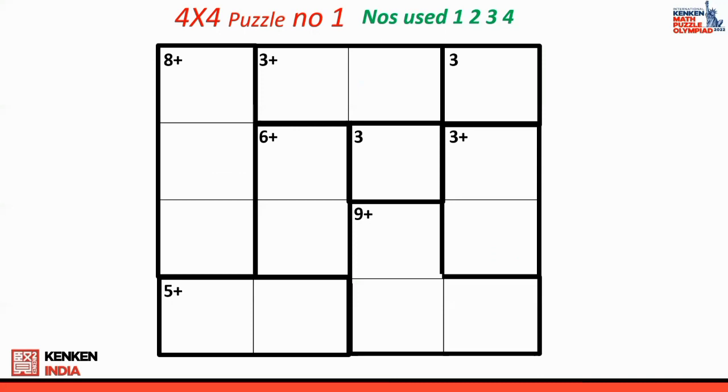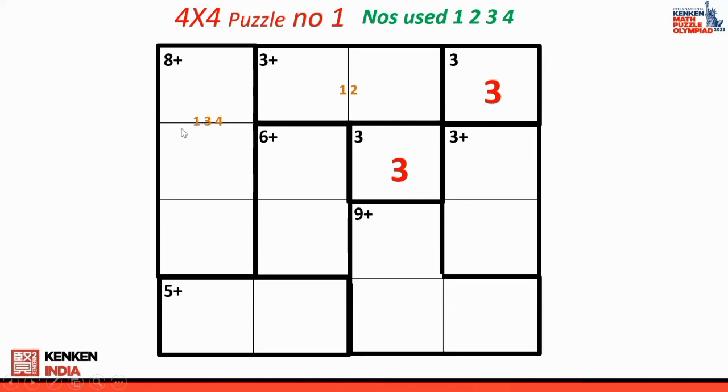So first and foremost thing, let us start filling the freebie. There are 2 freebies here. So I've already filled the freebie. After I fill the freebie, now I have to start writing the possibilities. Every cage I look at the possibility. Okay. First and foremost thing, 3 plus. I add 2 numbers, I should get 3. So 1 and 2 is the only possibility. 8 plus. Now what are the possibilities? I can use numbers 1, 2, 3, 4. So 1, 3 and 4 is the possibility that I have written.